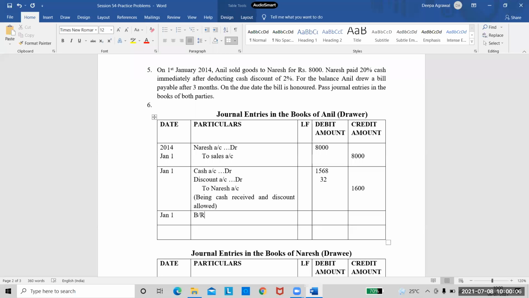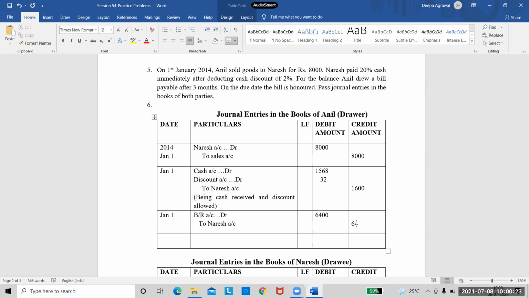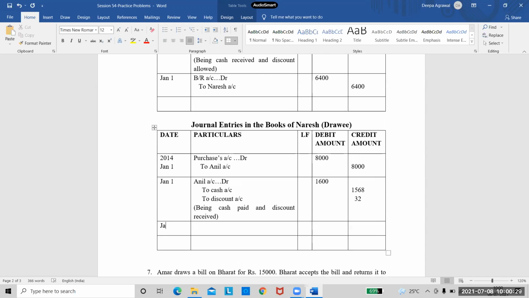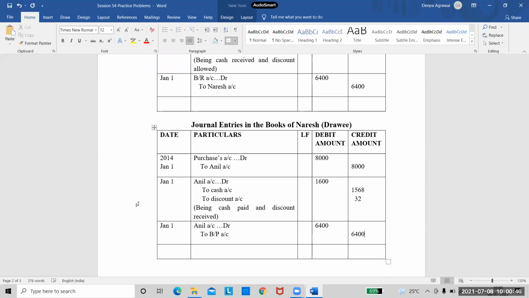Bills receivable account debited to Naresh account. Okay. And the amount I should write is 6,400. Correct. And this entry I will also write in the books of Naresh. So tell me the entry here. Anil's account to bills payable. Correct. Anil account debited to bills payable account. 6,400 and then again 6,400.